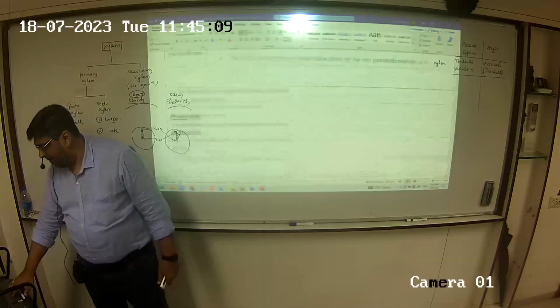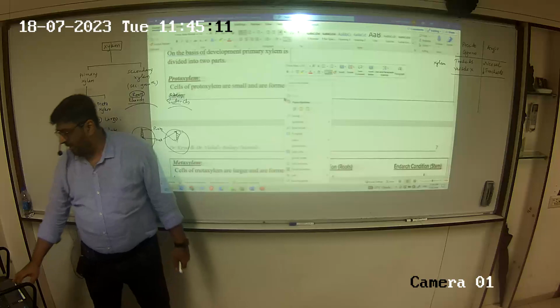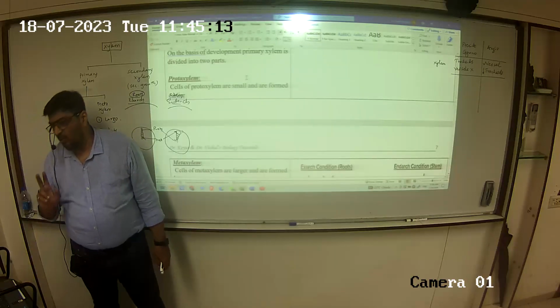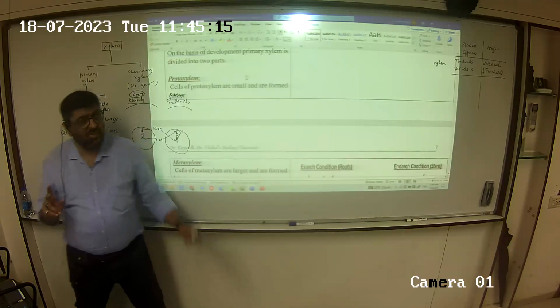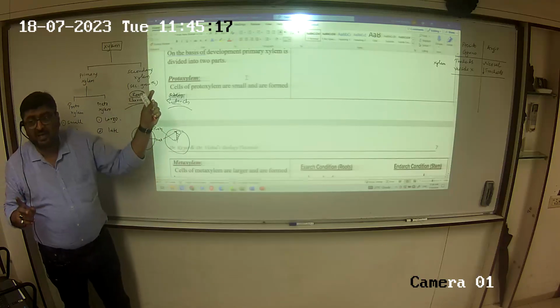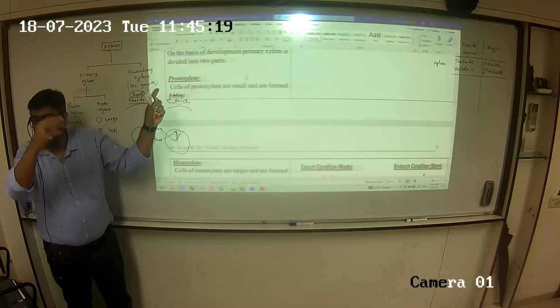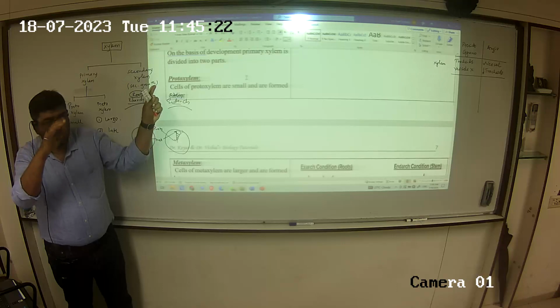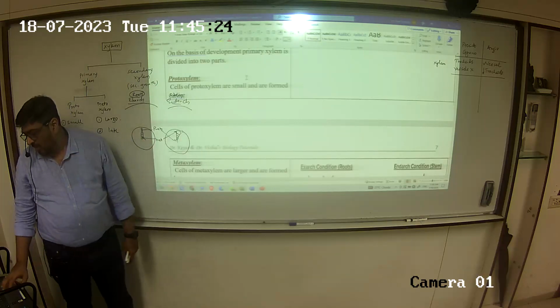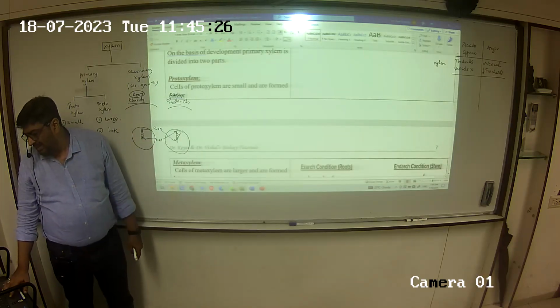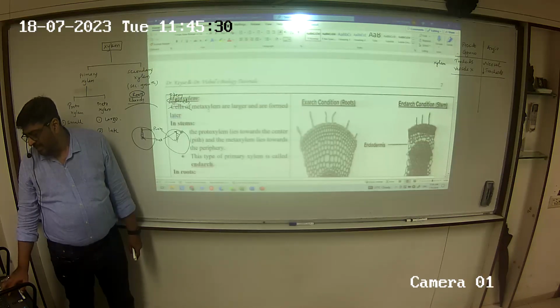Look here. On the basis of development, primary xylem is divided into two parts. On this basis we have primary and secondary. Secondary will come later. Our talk is only of primary here. Proto: the cells are small and formed earlier. Meta: cells are larger and formed later.